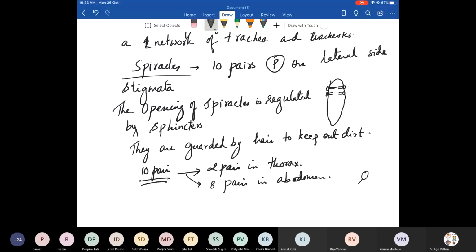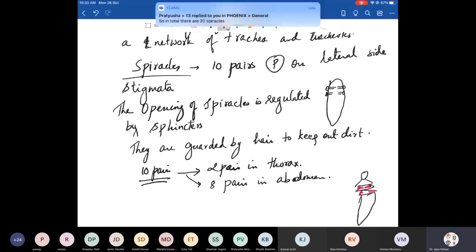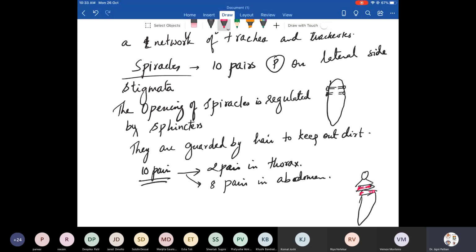So this one, this one, this one, here one, here one, here one. Then from the abdomen, how many? 8.